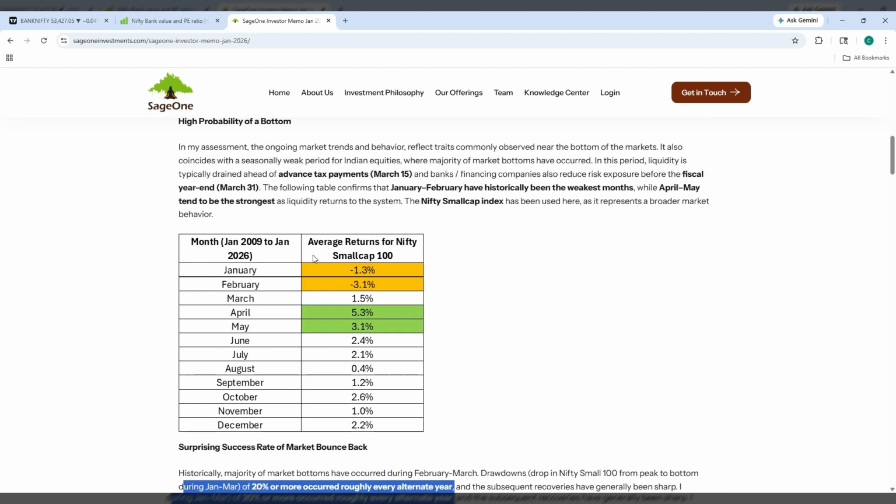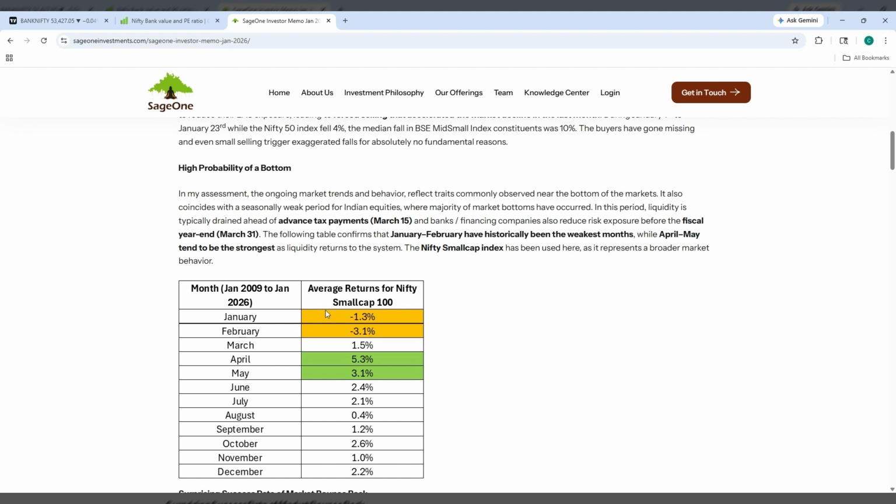If you see here, this one is related to Nifty and small cap. Small cap average returns, generally in January, February, March, have not given any good returns. But in April and May, historically it has given good returns: 5.3% in April and 3.1% in May. I will try to share this paper in the description. You can check out this paper and get a good idea, because small cap can act as an indicator for Nifty as well.